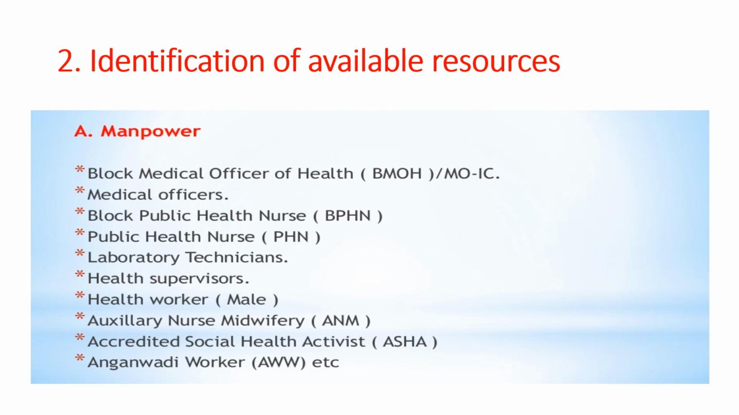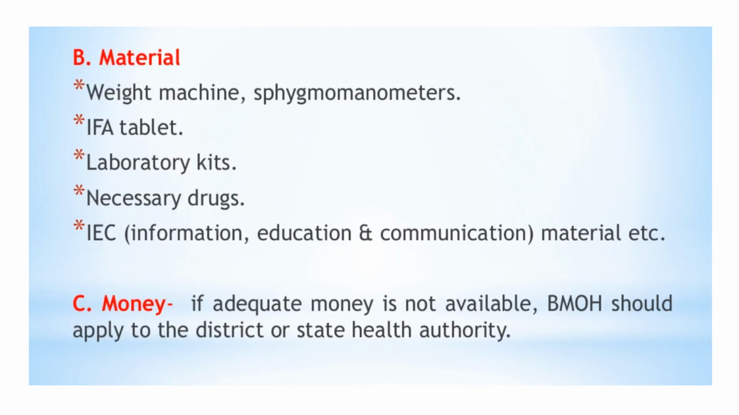Now, after the analysis, of course, we will have to identify the available resources and again look at the 3 M's: manpower, material and money. As I've said, the manpower remains the same, which you can see here. Coming to the material, as I said, this second M is going to vary in each of the given questions. Here it will be weight machines, manometers, IFA tablet availability, laboratory kits, necessary drugs and consumables, and of course, IEC materials, that is the information, education and communication materials.